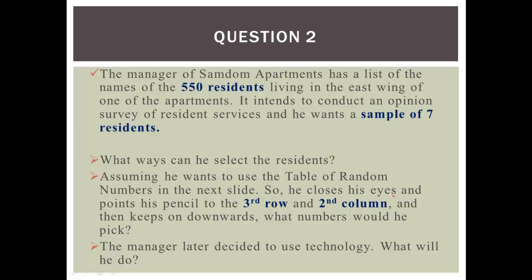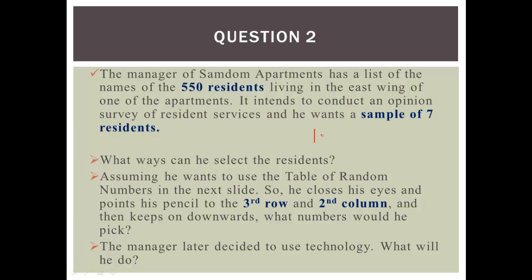So he writes the list of all his residents, the names, right? And he numbers them. Resident number 1 is so-so person. Resident number 2 is so-so name. Resident number 3 is so-so name, right? So he numbers them: number 1, number 2, number 3, number 4, number 5, up to number 550.